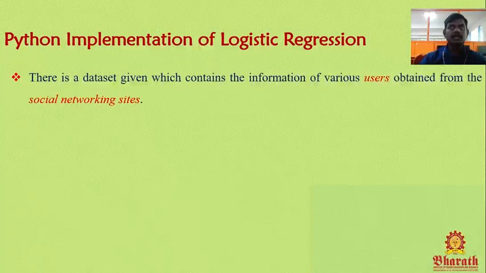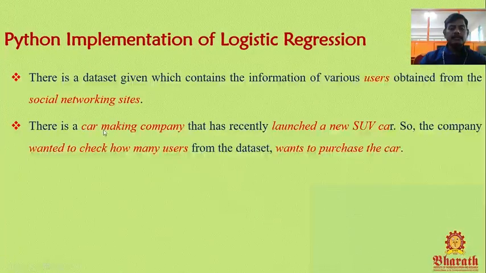Social media means websites, Facebook, WhatsApp, Twitter, Instagram, etc. We have a data set which contains the information of various users watching the advertisement. We need to identify from the user data set who are all ready to purchase the car. That is their motivation, their goal. For that we need to implement a logistic regression model using Python language.